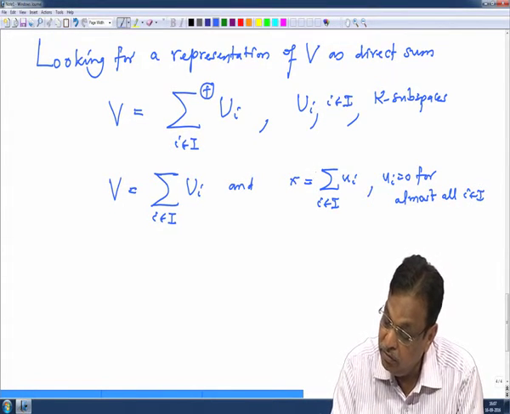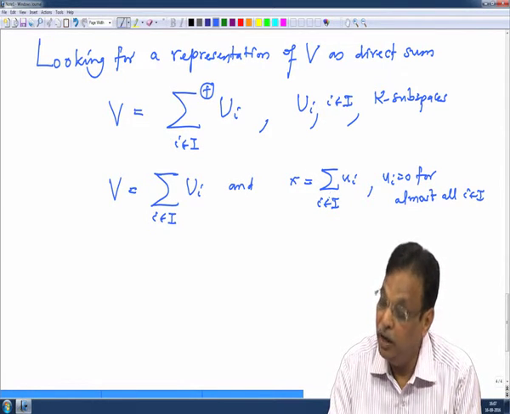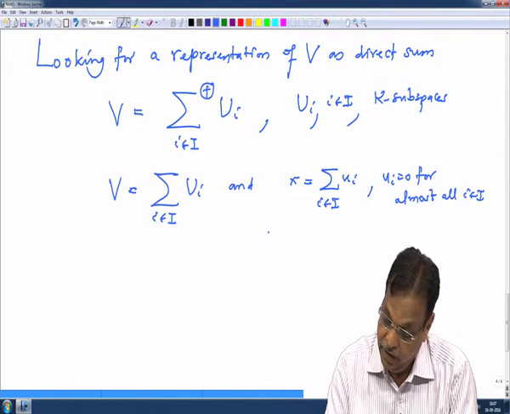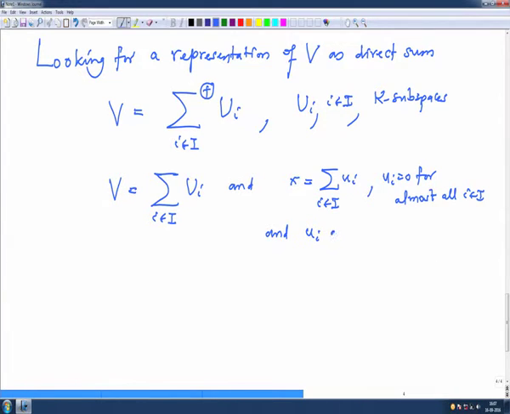But such an expression in general may not be unique, and we want to insist now that these Ui's are uniquely determined by x. This is precisely the condition that the natural map we have from the direct sum to the internal direct sum is injective. This is precisely the meaning of that. So, this will make this sum an internal direct sum. So, that is the thing.